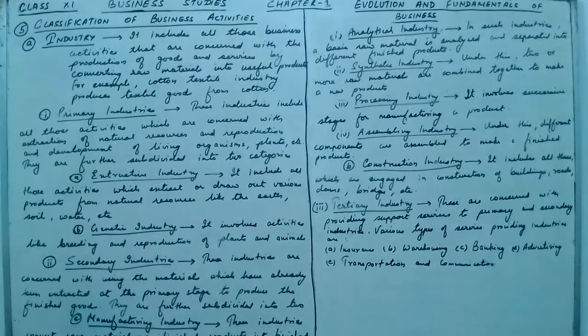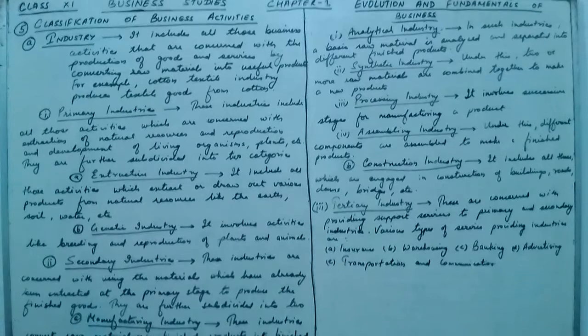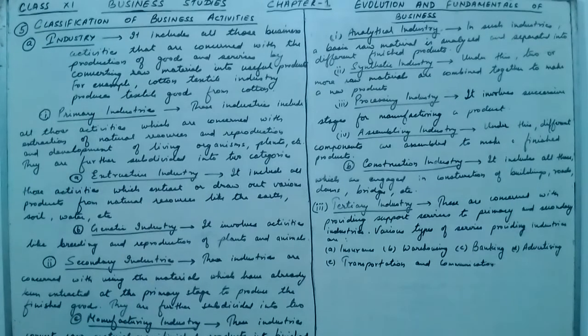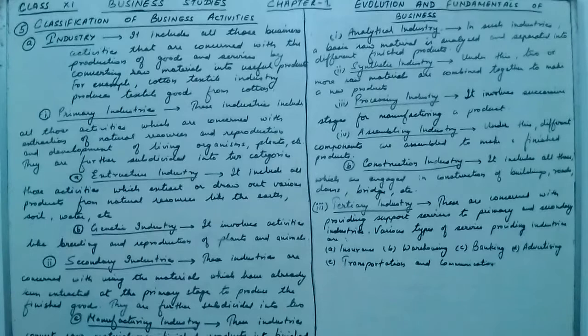Classification of business activities. Business activities can be classified into two: industry and commerce. Industry can again be divided into three parts: primary, secondary and tertiary. In this video we will only study about the industry, that is primary, secondary and tertiary.